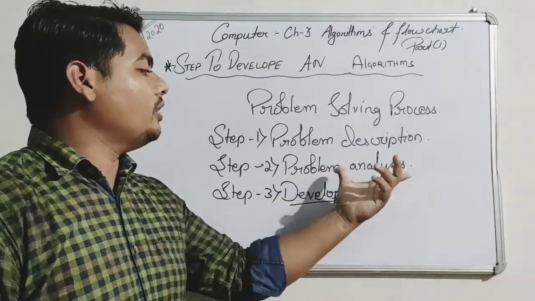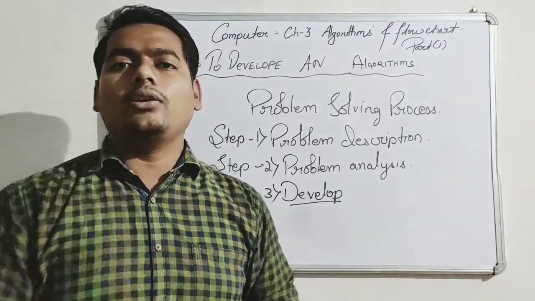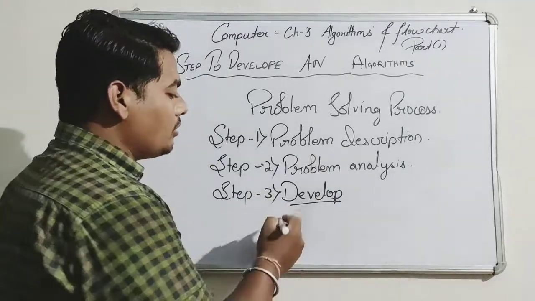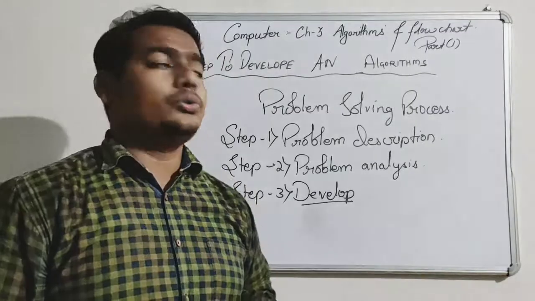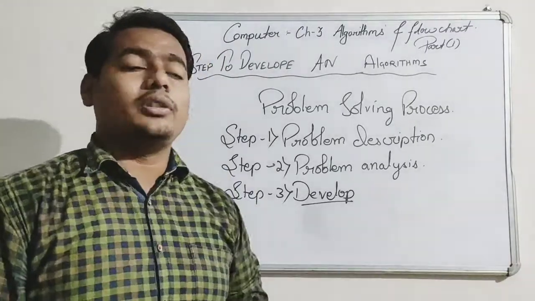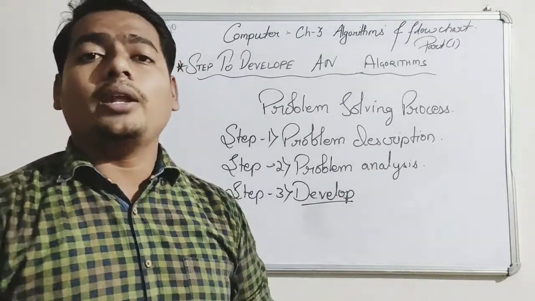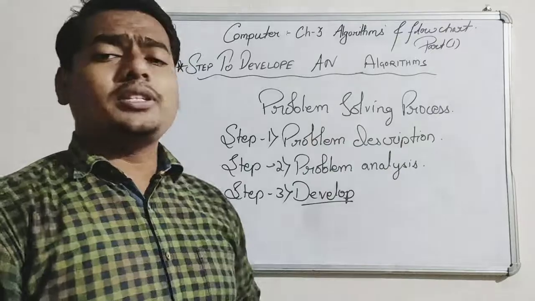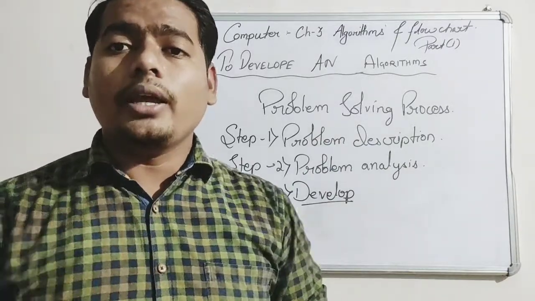After asking everything, now develop a high level algorithm. High level algorithm means now you write step by step. First of all, on page number 37, it was shown how to develop a high level algorithm with the help of these two. For example, they have given how to prepare a tea. So what is the problem description? The problem description is I need to prepare a tea.